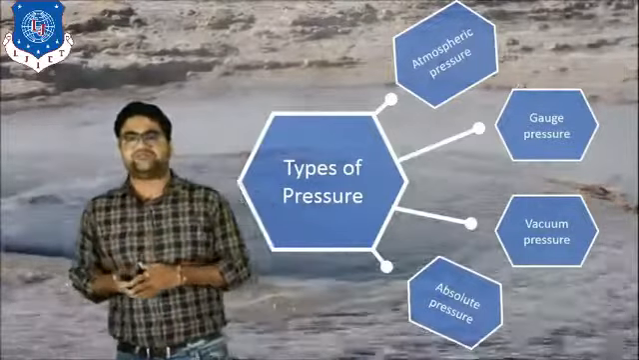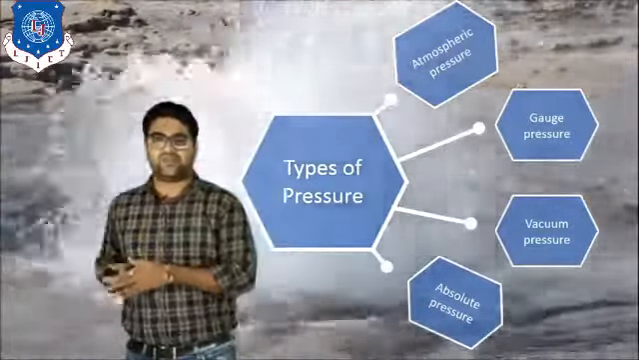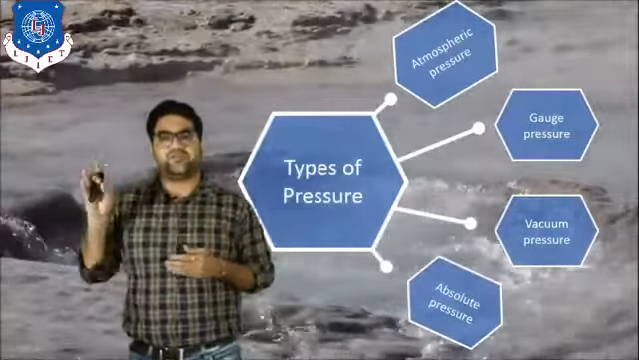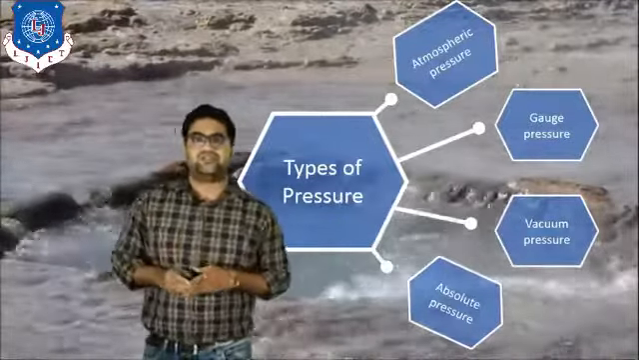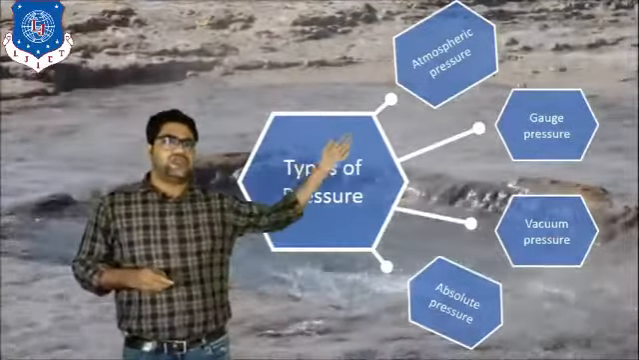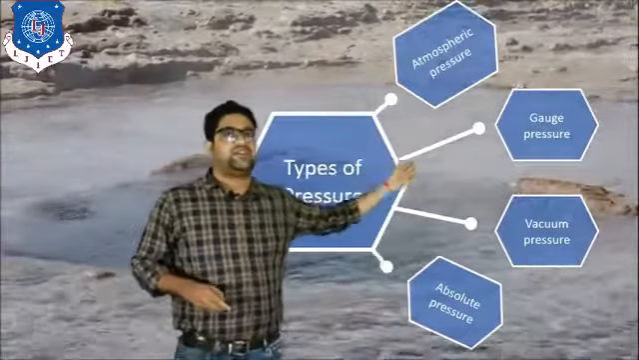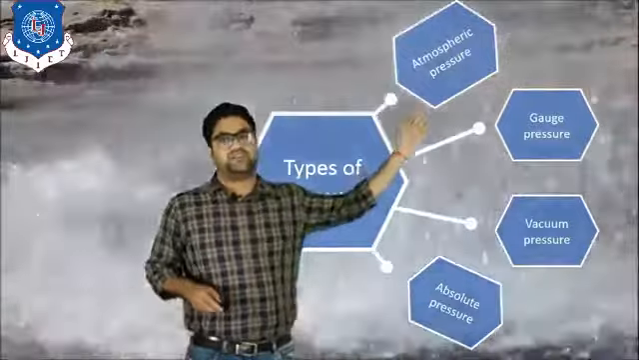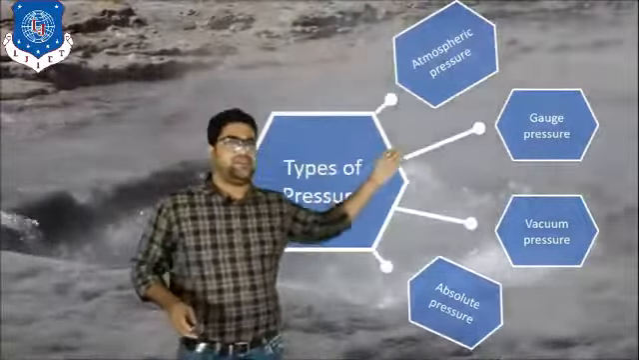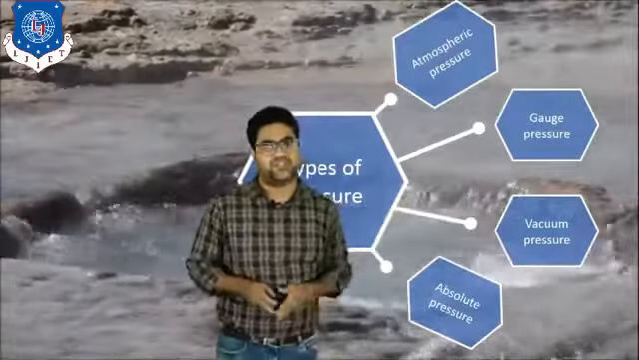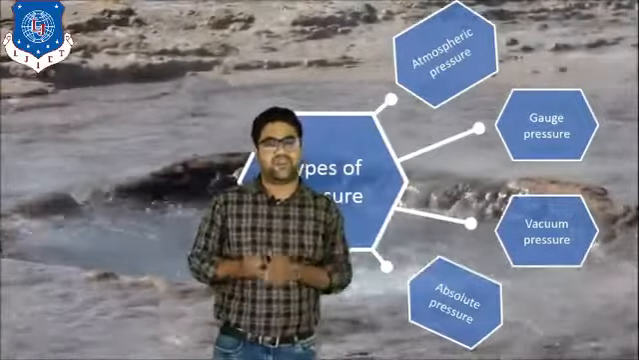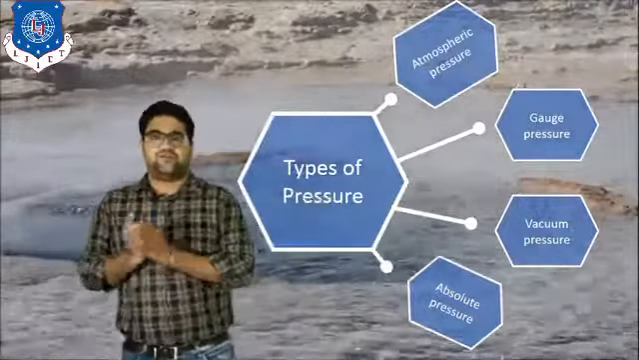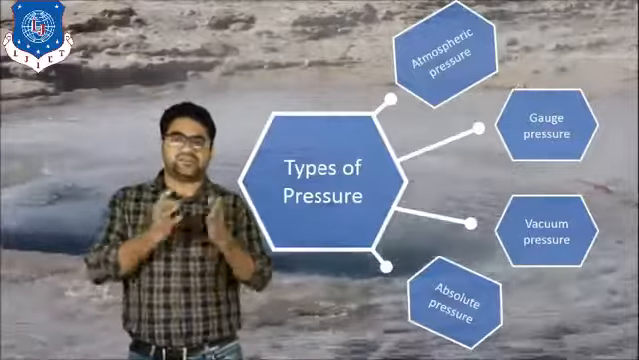So if we want to measure absolute pressure, then we can add or subtract the positive or negative gauge pressure from the atmospheric pressure. So this is all about the four types of pressure: atmospheric pressure, gauge pressure, vacuum pressure and absolute pressure. Atmospheric pressure is measured with the help of the barometer, gauge pressure with the pressure gauge, vacuum pressure with the vacuum gauge, and the absolute pressure we can find with the formula: atmospheric pressure plus or minus gauge pressure.